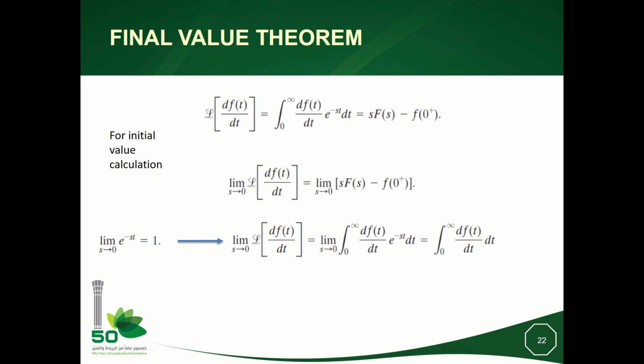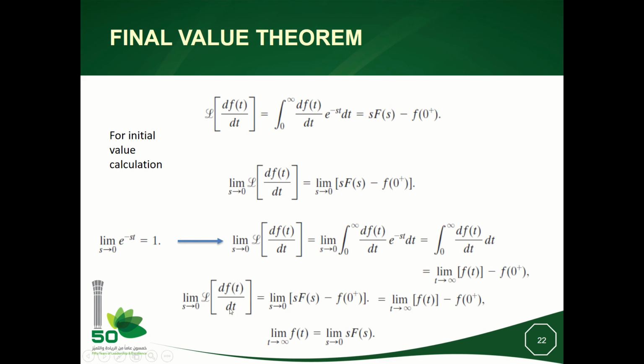So the value of this integral is trivial. It will be f of infinity minus f(0+), so it is the limit of f(t) when t goes to plus infinity minus f(0+).